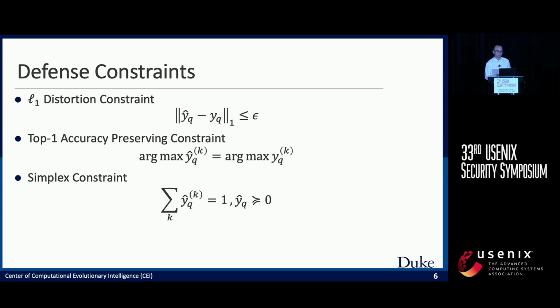Since perturbing the prediction can also influence the utility of the target model, we also introduce these three different constraints to maintain the utility when solving the optimization problem, including the L1 distortion constraint, the top-1 accuracy preserving constraint, and the simplex constraint for classification validity.